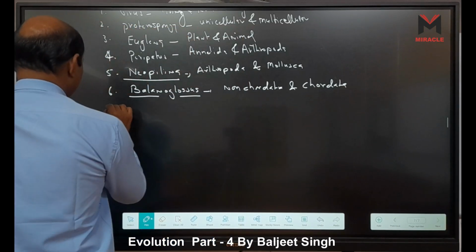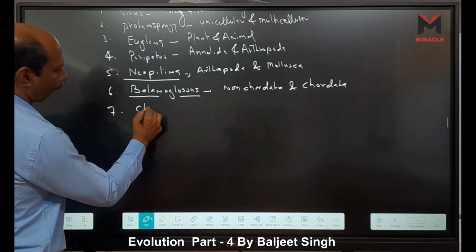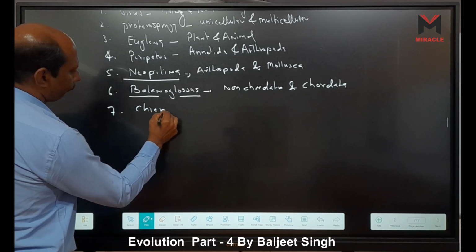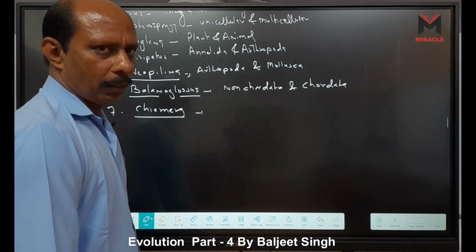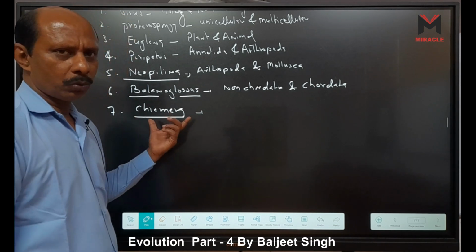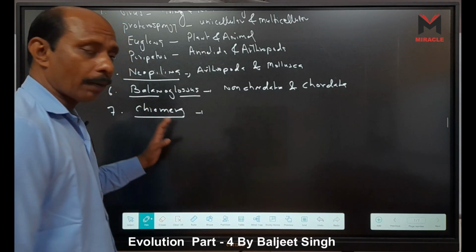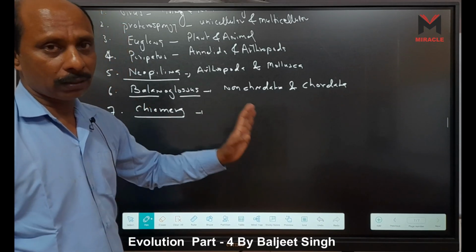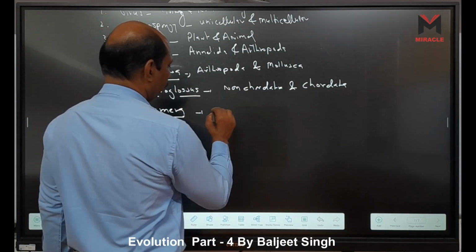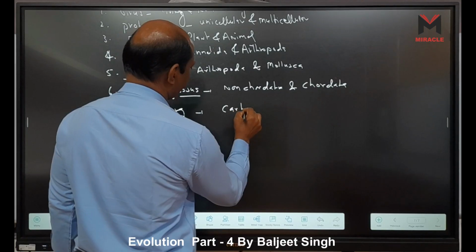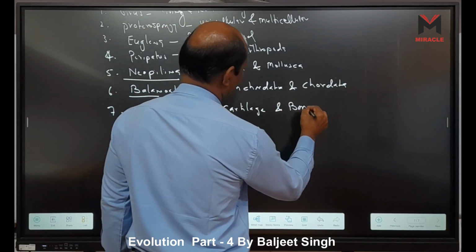Another, the seventh, is Chimaera. It is a fish belonging to Chondrichthyes, the cartilaginous fishes, but it has an operculum, which is a characteristic of Osteichthyes. So it is the link between cartilaginous and bony fishes.